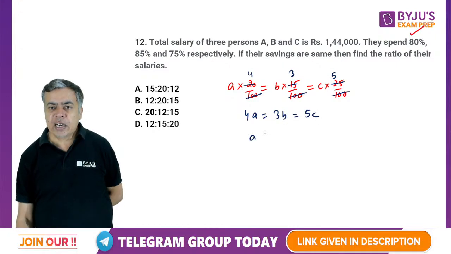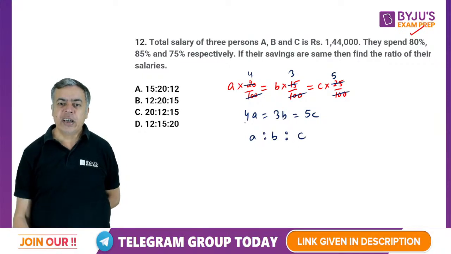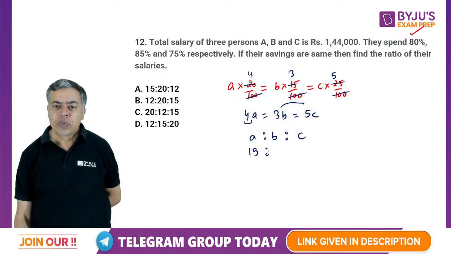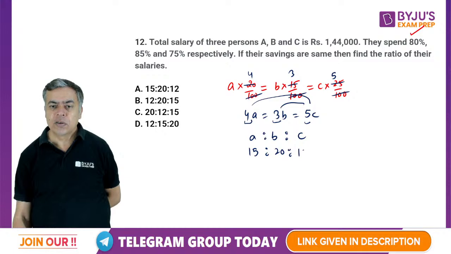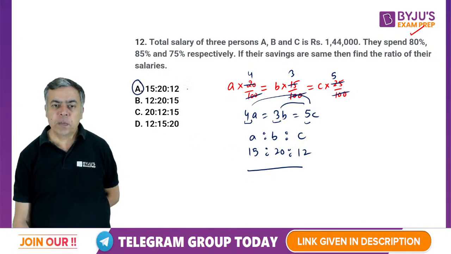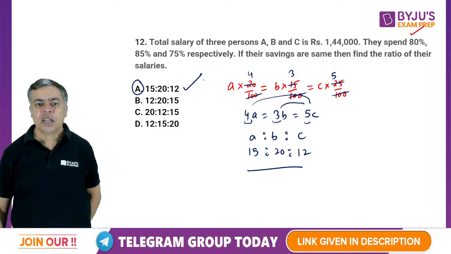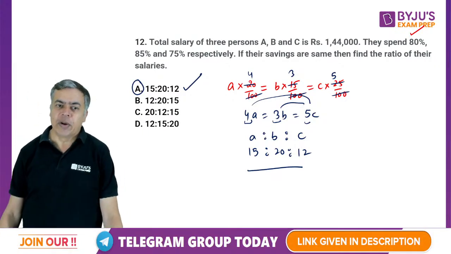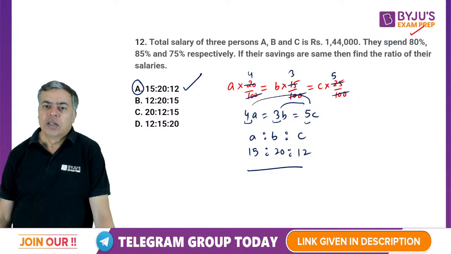So I can directly say that A is to B is to C. Right, here it is 4, so 3 into 5 I will write here. And here it is 3, so I will write 4 into 5. And C's coefficient is 5, so I will write 3 into 4. So 15, 20 and 12. So A option should be the correct answer. 15, 20 and 12. Right?